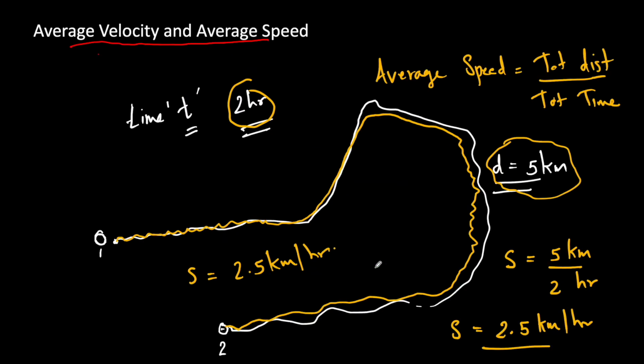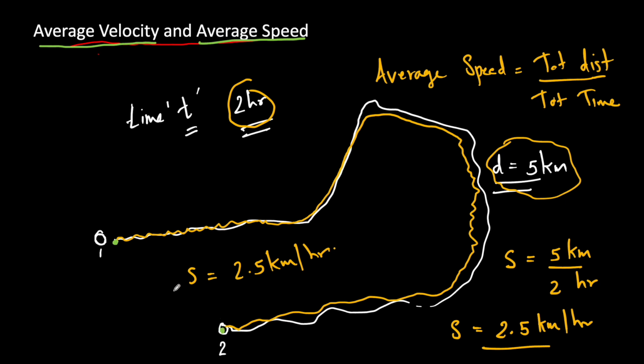Now let's see what the average velocity is. Average speed is what we discussed now. What is velocity? Velocity is speed with direction, right? So let's take the previous example. The person traveled from 1 to 2.